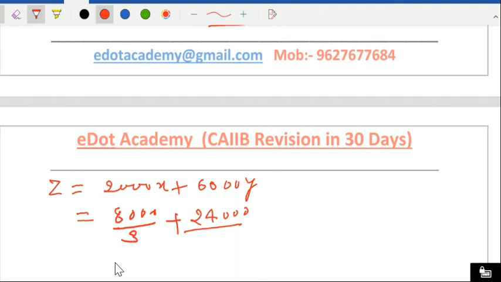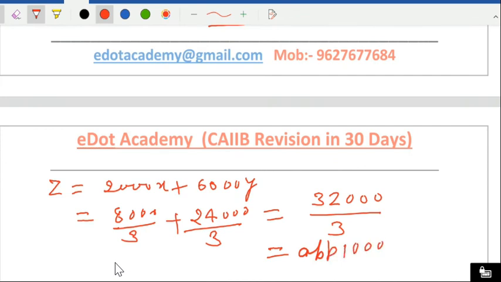You add them and we get approximately 10,000 nearby. So that means which solution is maximum?